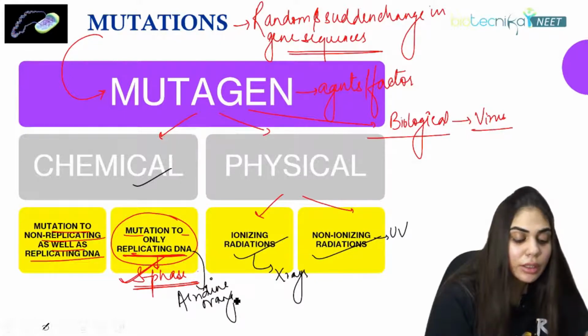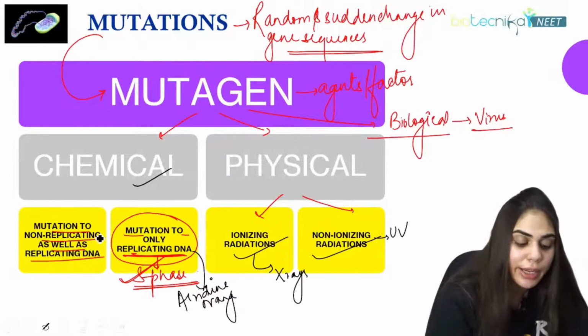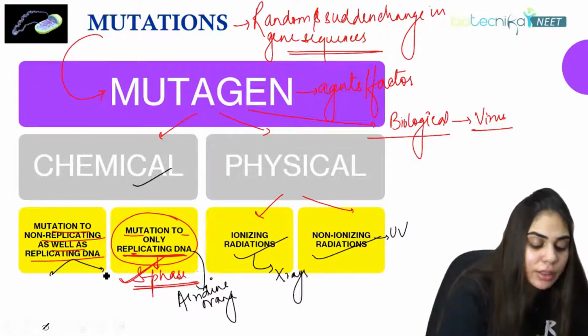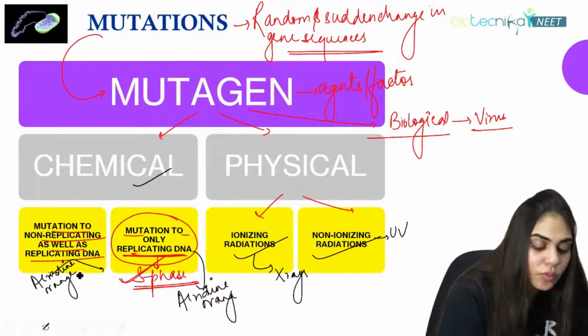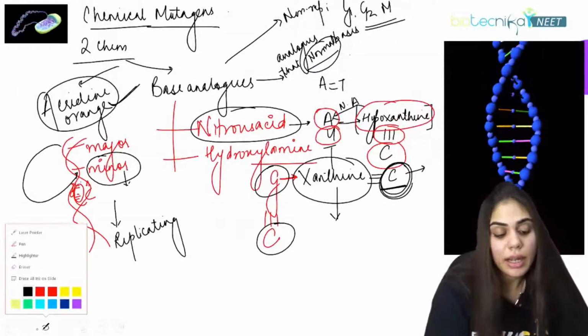But for non-replicating phases, that is G1, G2, and M, you have to provide nitrous acid.